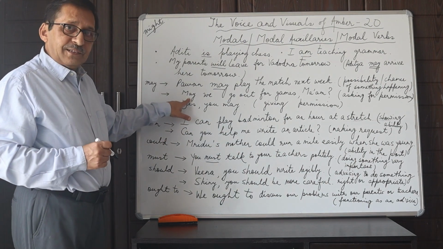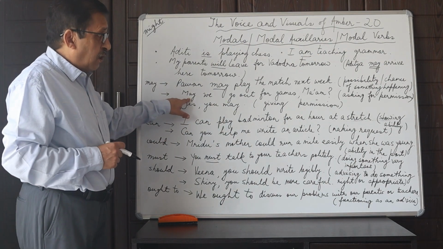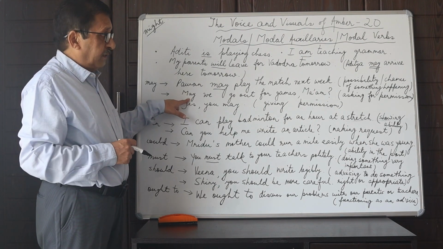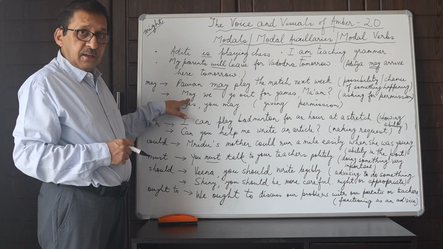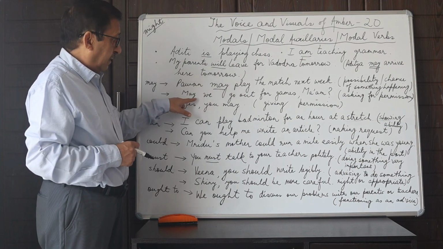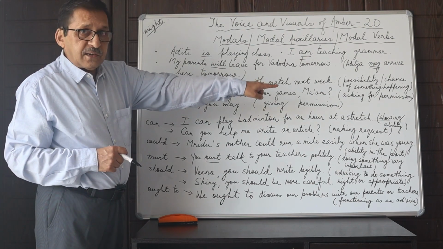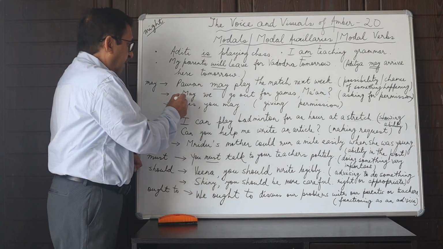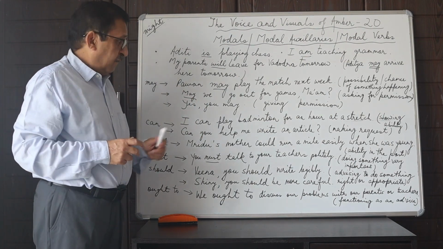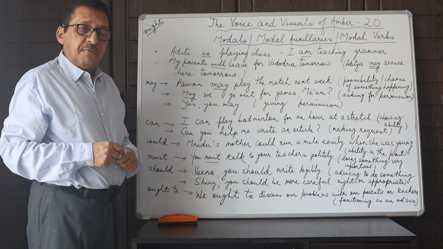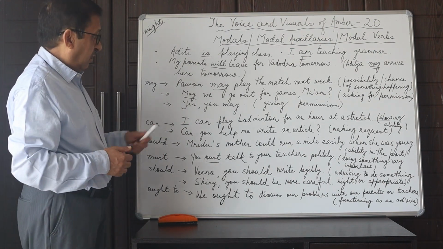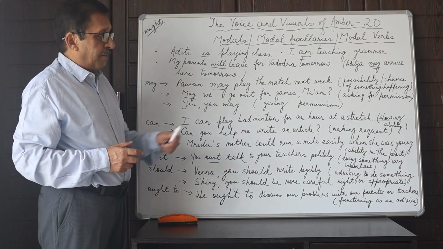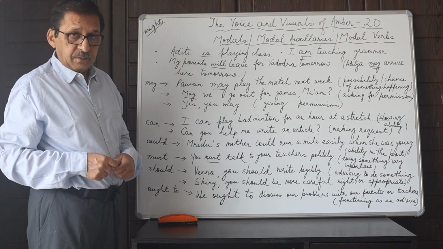Then it conveys another sense. May we go out for games, ma'am? Alright, very often kids, they ask for this permission. Alright, that is, asking for permission is another function of the modal verb or the modal auxiliaries or this modal may. So may we go out for games, ma'am? Asking for permission.